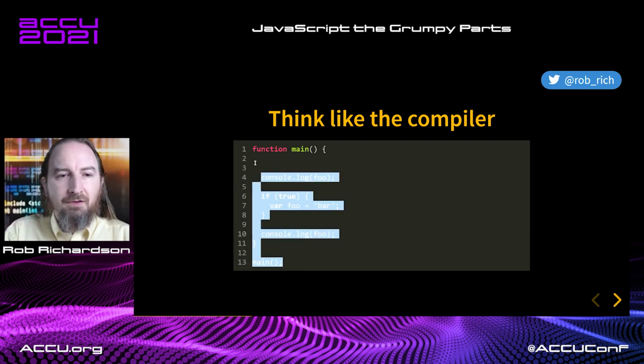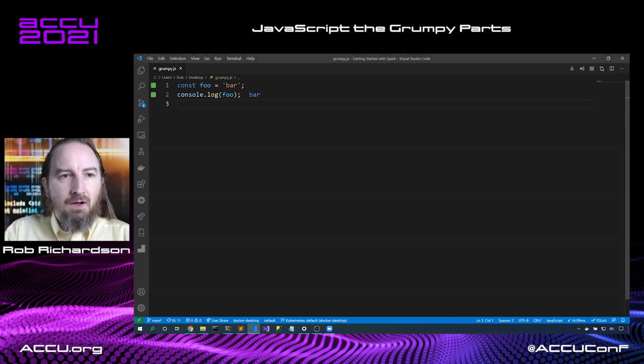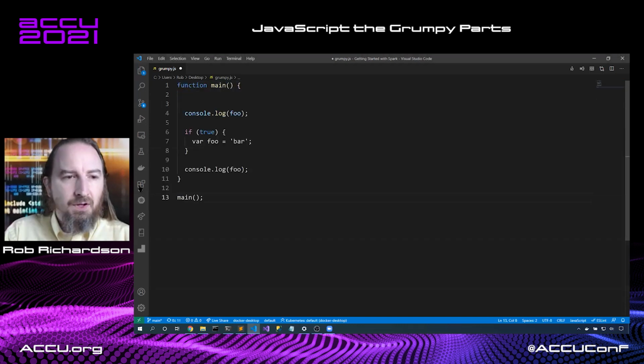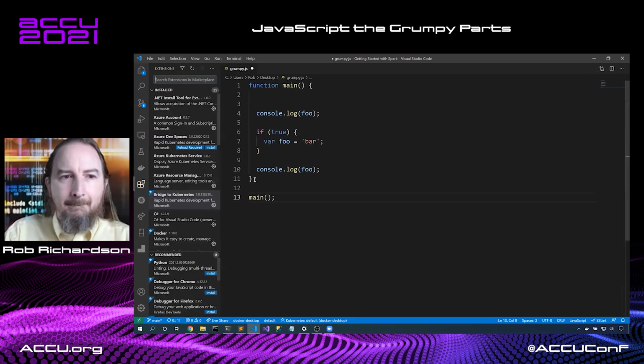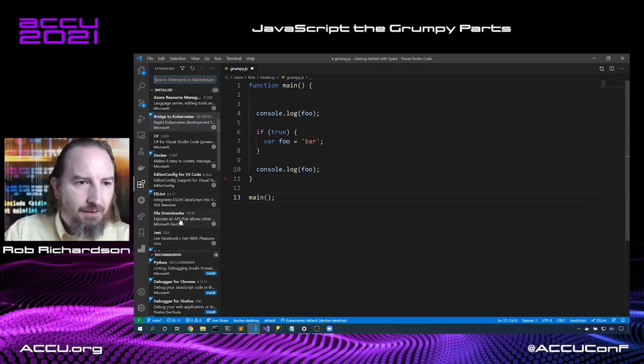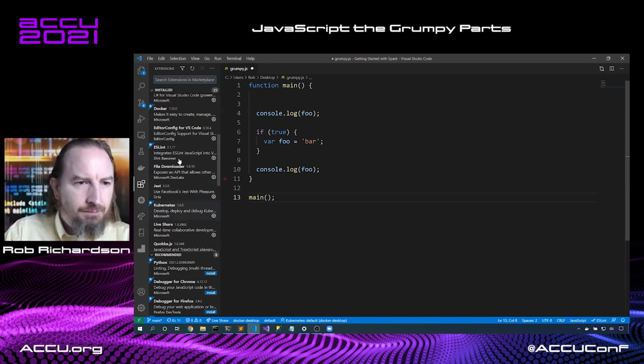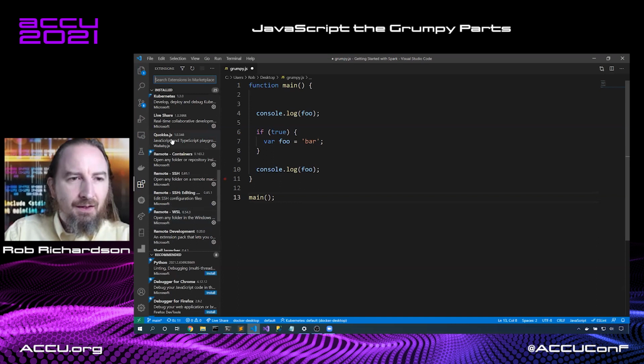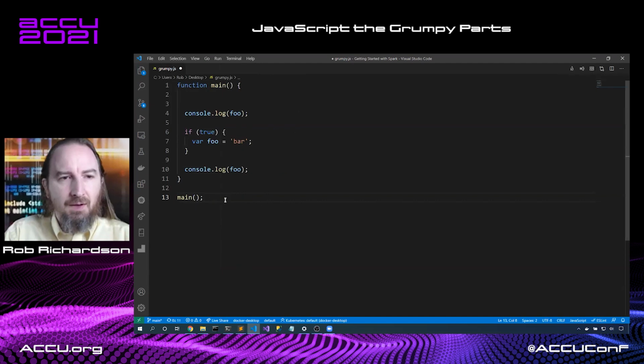Let's copy this code and set it into VS Code. I'm using this really cool extension that I enjoy. Let's see if we can find it in a second. Quokka, there we go. Quokka. It's a really fun extension that will run code as we execute it. So I'm going to save, and it's going to go run all this code. We get undefined, and we get bar.